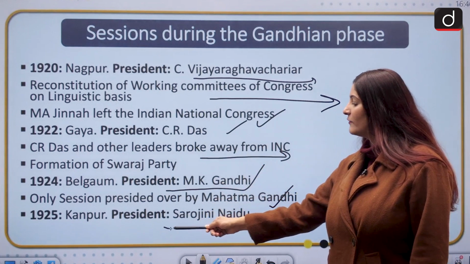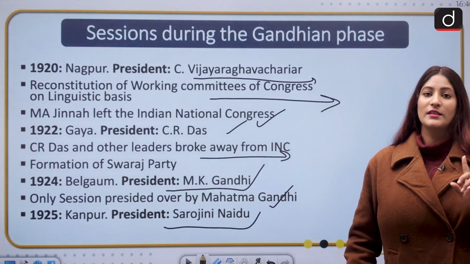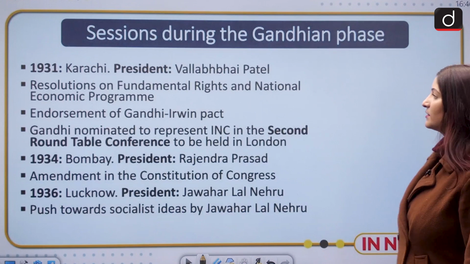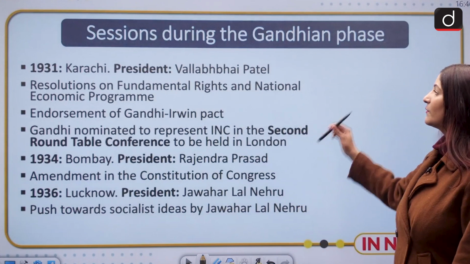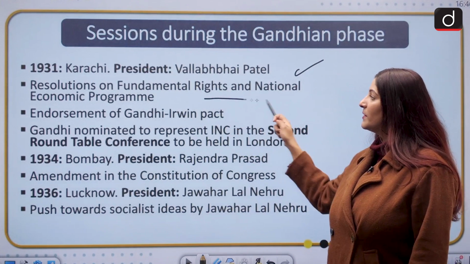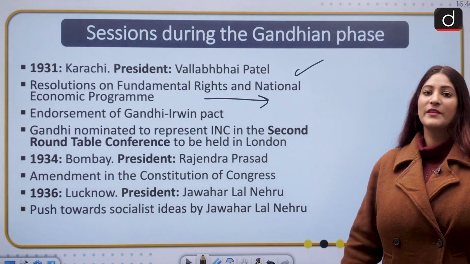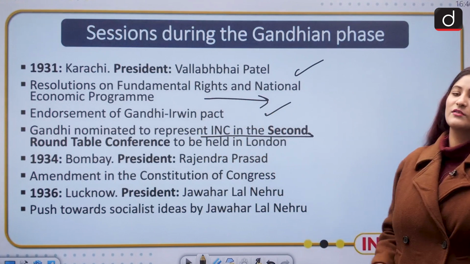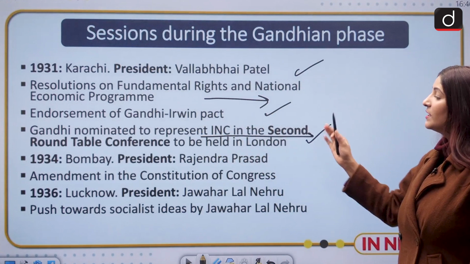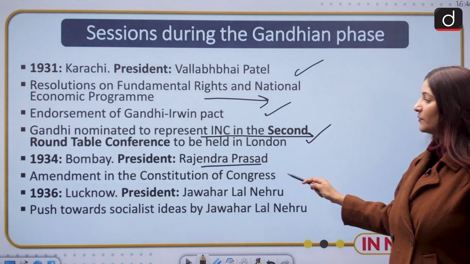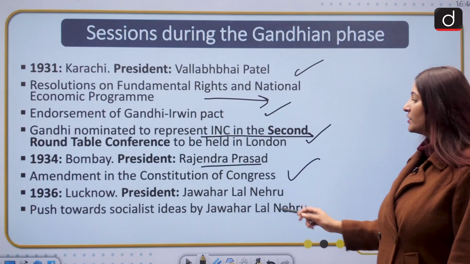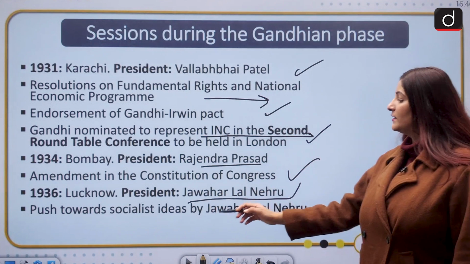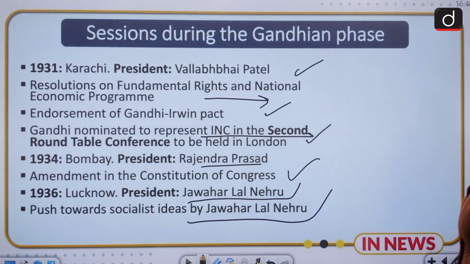In 1925 Kanpur, President was Sarojini Naidu. This session saw the first Indian woman president. First was Annie Besant. 1931 Karachi, the president there was Vallabhbhai Patel. Resolution of fundamental rights and national economic program was done. Endorsement of the Gandhi-Irwin Pact, and Gandhiji nominated to represent INC in the second Round Table Conference in London. 1934 Bombay, president was Rajendra Prasad. Amendment to the Constitution of Congress. 1936 Lucknow, Jawaharlal Nehru, and he pushed towards the socialist ideas.